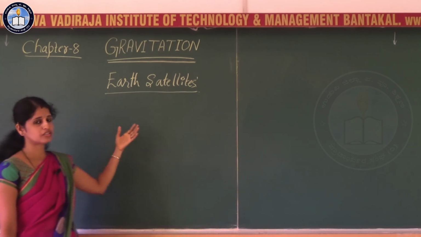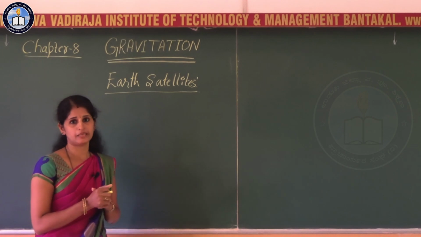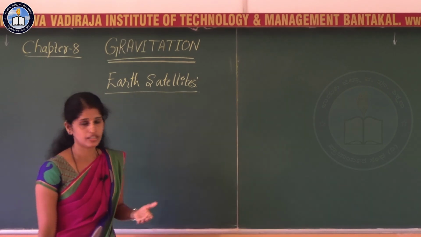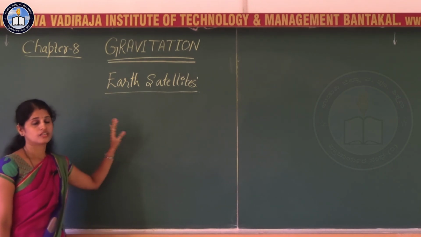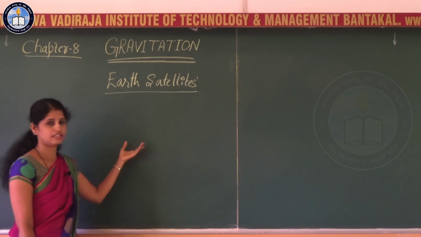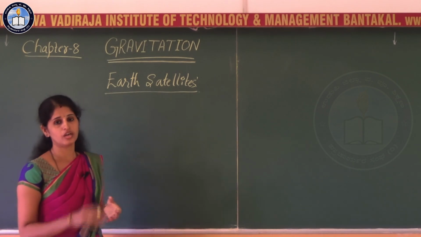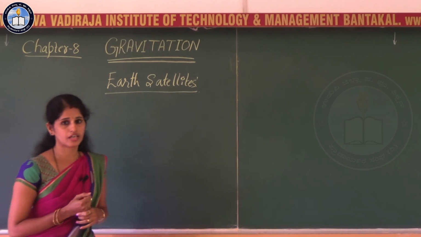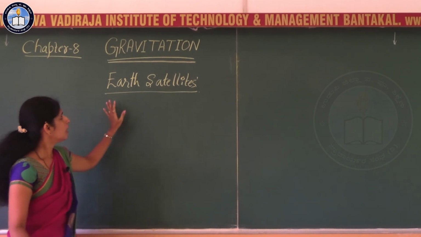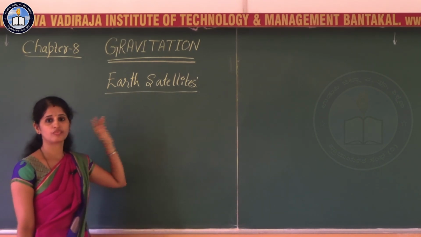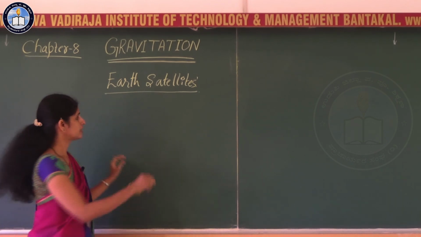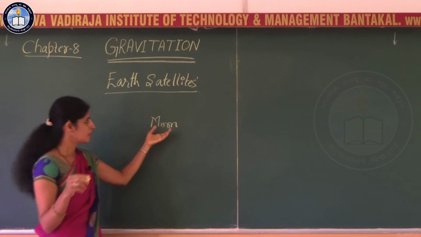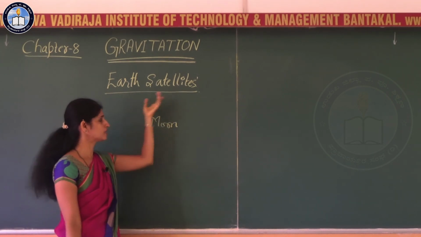When we talk about Earth satellites, there are two types, that is natural satellites and artificial satellites. So the natural satellites, ಅಂತ ಹೇಳಿದರೆ ಸ್ವಾಭಾವಿಕ ಉಪಗ್ರಹಗಳು, ಅದೇ ರೀತಿ artificial satellite ಅಂತ ಹೇಳಿದರೆ ಕೃತಕ ಉಪಗ್ರಹಗಳು. Earth has only one natural satellite, that is moon. Moon revolves around the earth.